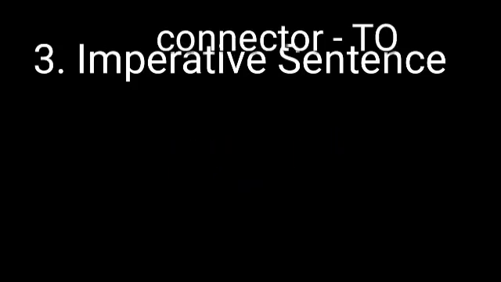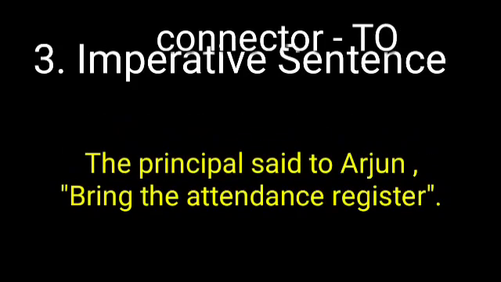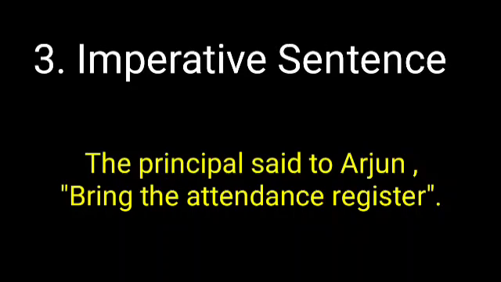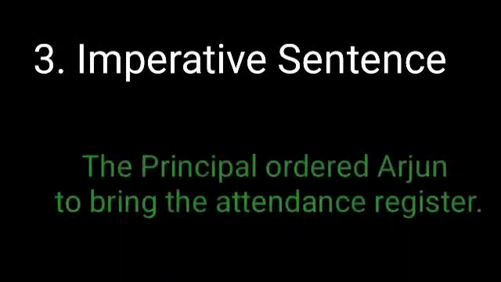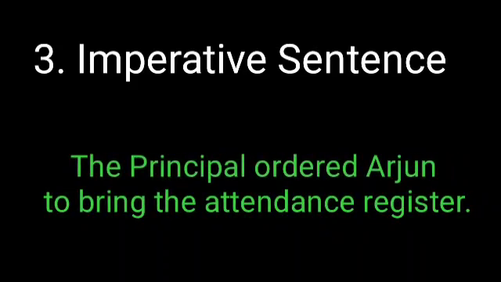Third type of sentence is imperative sentence. For imperative sentences, which include command, request or advice, we have to use the connector to. For example, the principal said to Arjun, bring the attendance register. So what is the answer? The principal ordered Arjun to bring the attendance register.